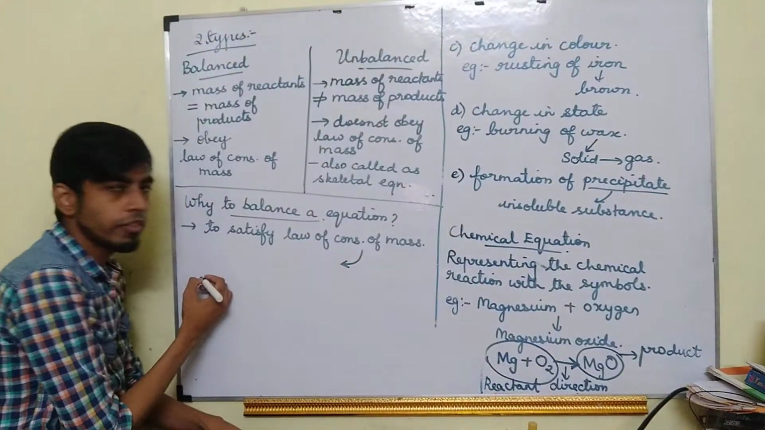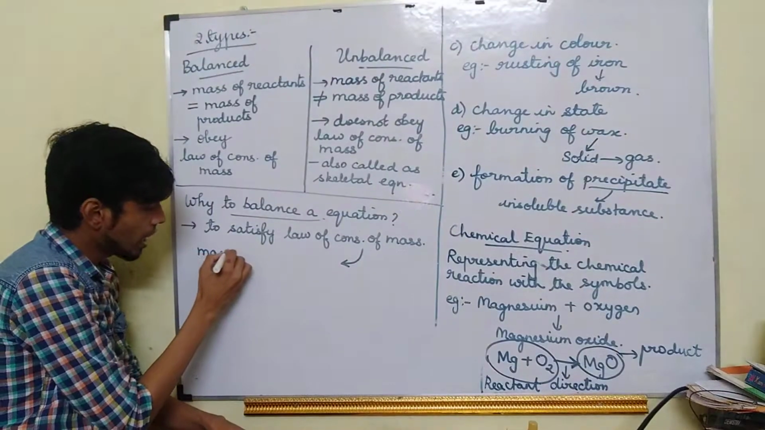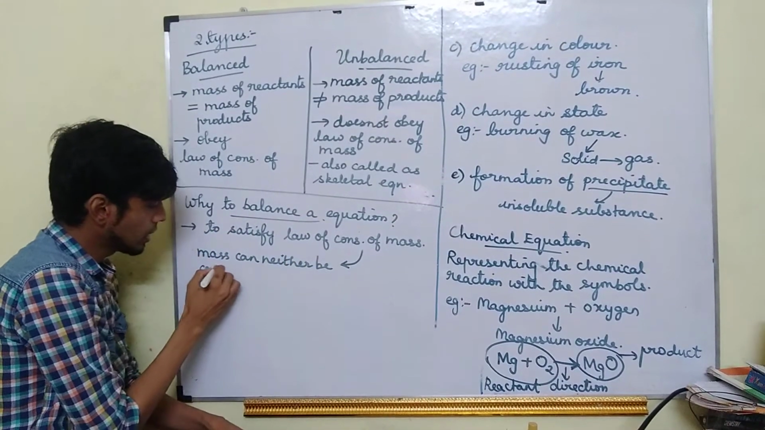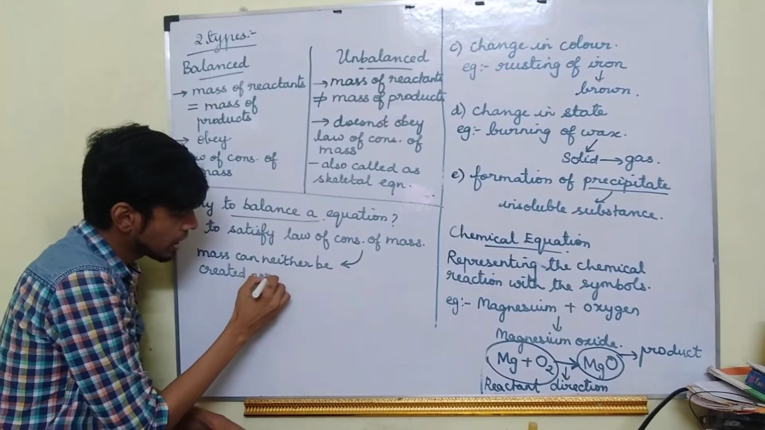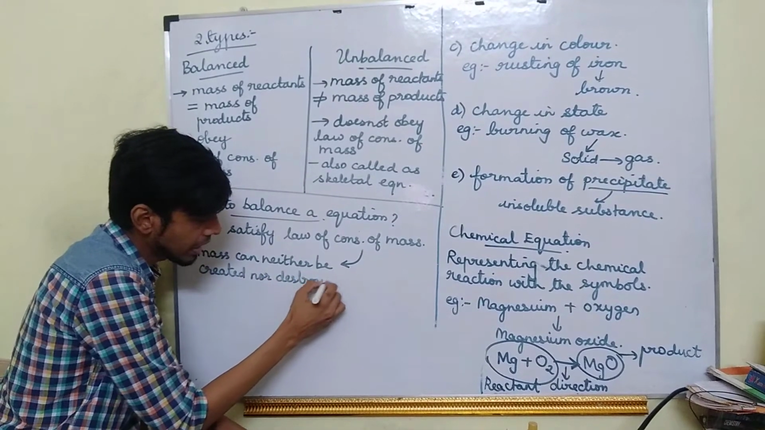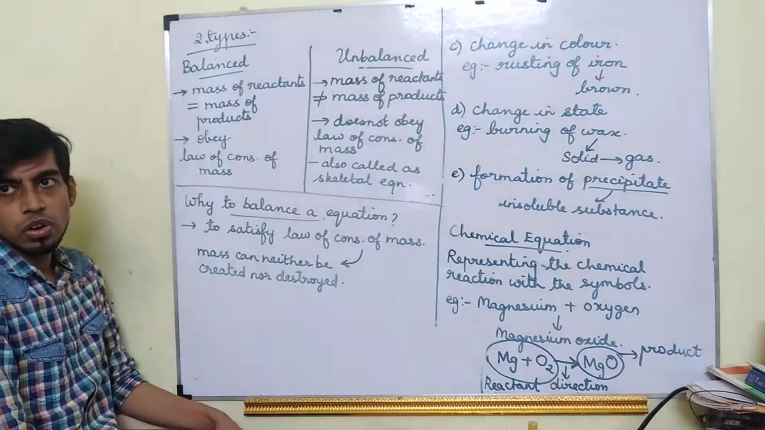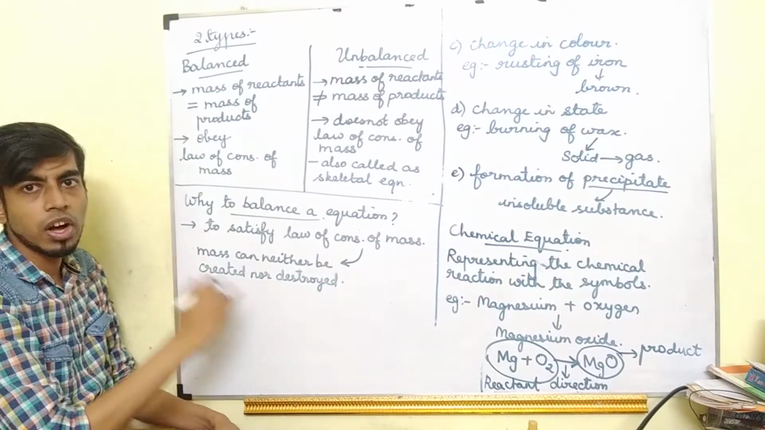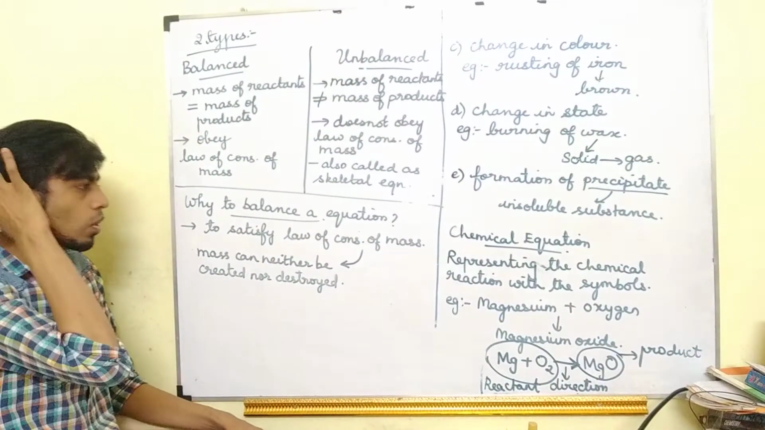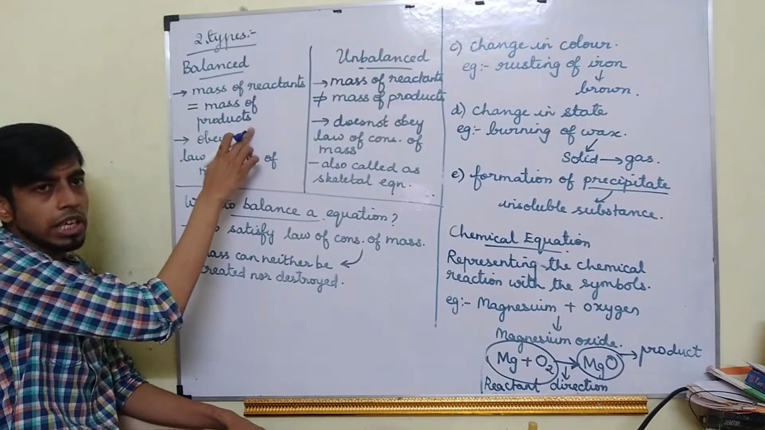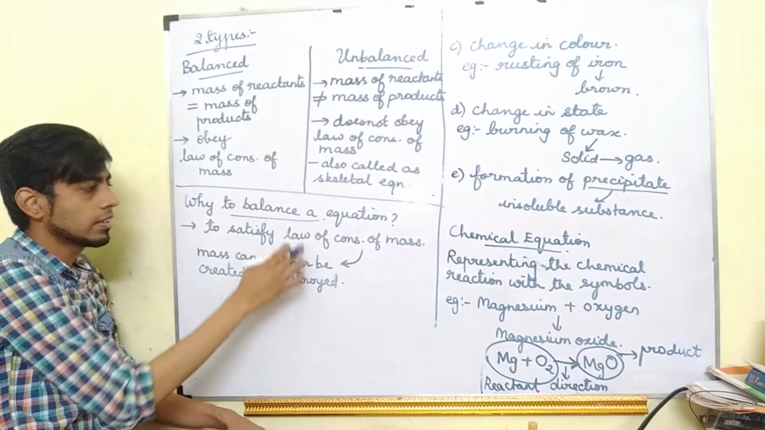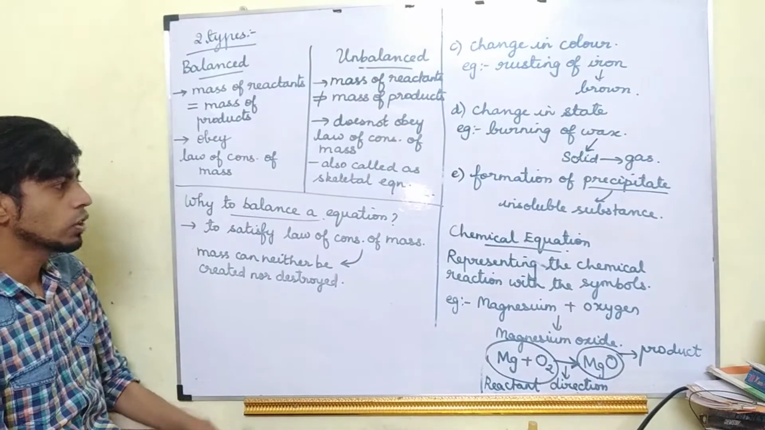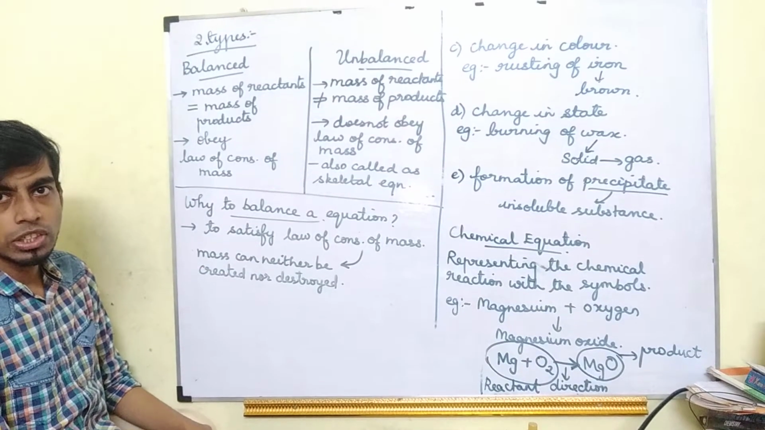Okay. So what is the law of conservation of mass? Mass can neither be created nor destroyed. That means we cannot create mass, we cannot destroy mass. Always mass will be the same. So the mass of the reactants should always be equal to the mass of the products. That is the law of conservation of mass. To obey and satisfy this law, we have to balance the chemical equation always.